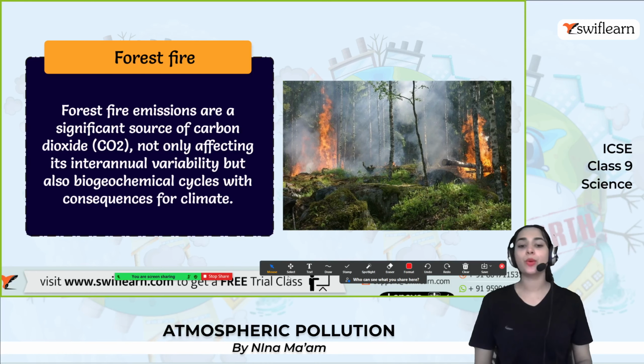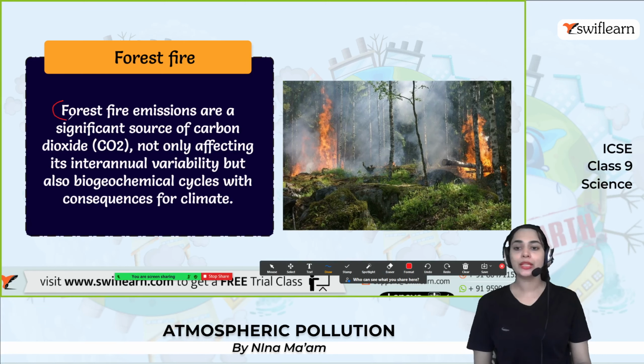Alright, the next one is forest fire. Do you remember the recent forest fire in Australia? A lot of koalas died due to that, right? Yes. So what is the reason behind forest fires? It can be two: the colliding of trees, and the next one is human activities.